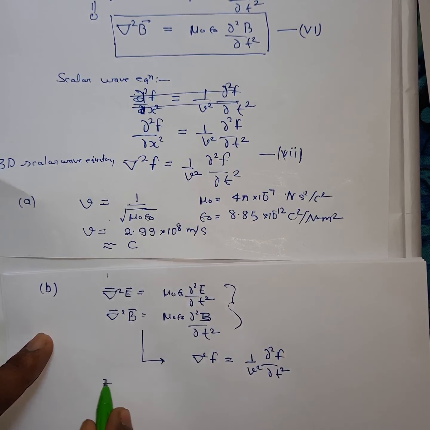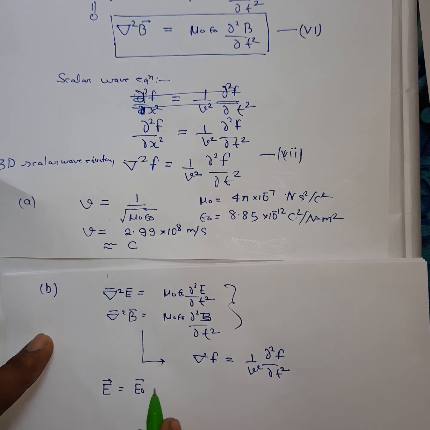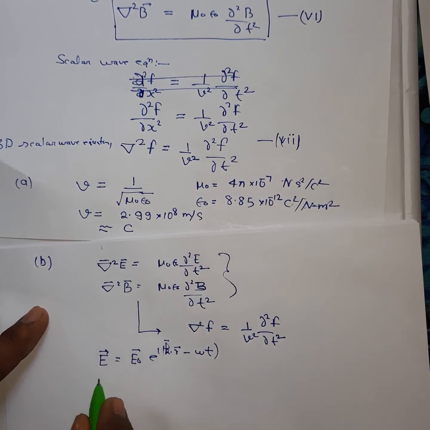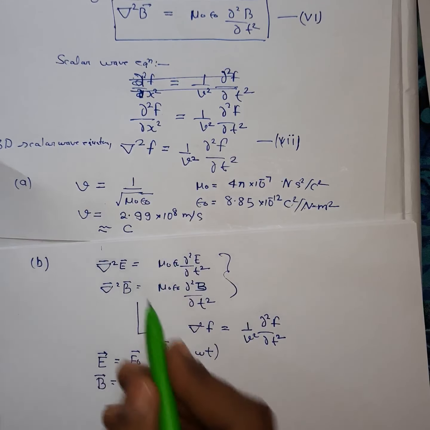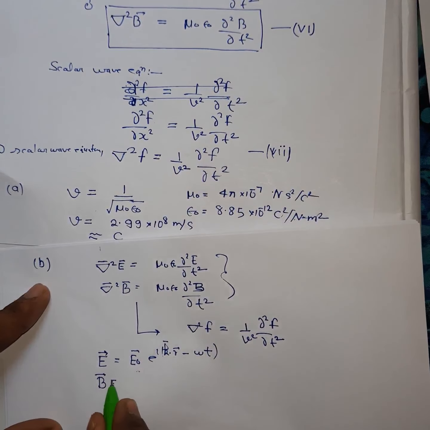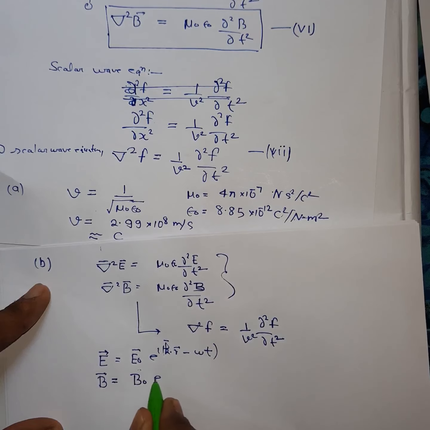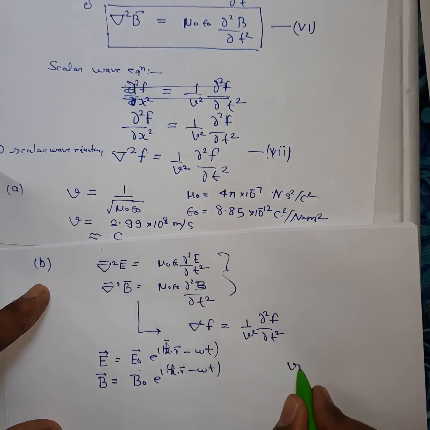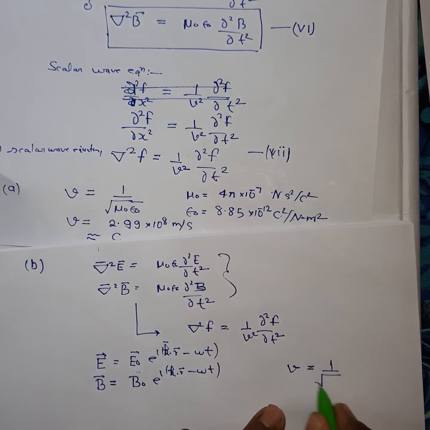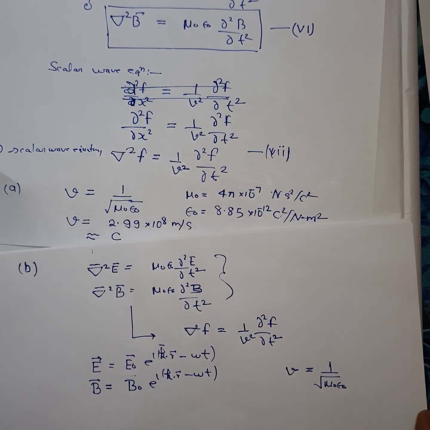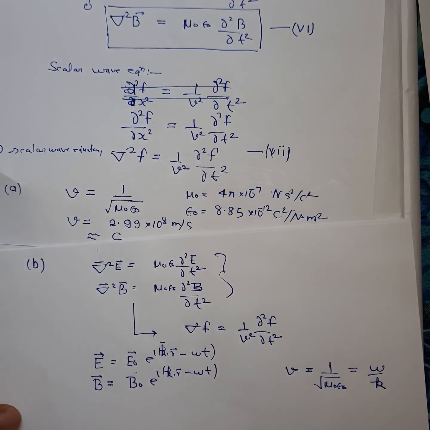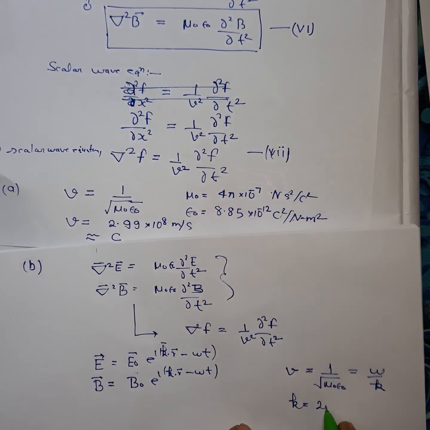and hence the solution of these equations can be written as E vector is equal to E₀ e^(i(k·r − ωt)). And if you solve these differential equations, we will get the solution for B as B is equal to B₀ e^(i(k·r − ωt)), where V is 1 upon √(μ₀ε₀). It can also be written as V = ω/k, and k can also be written as 2π/λ.